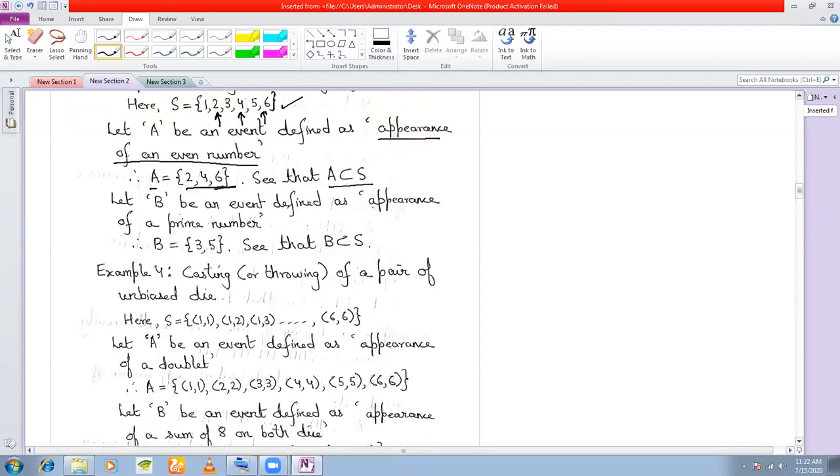Similarly, if I define another event, appearance of a prime number, what are the prime numbers? 2, 3, and 5. So my B becomes the set {2, 3, 5}.